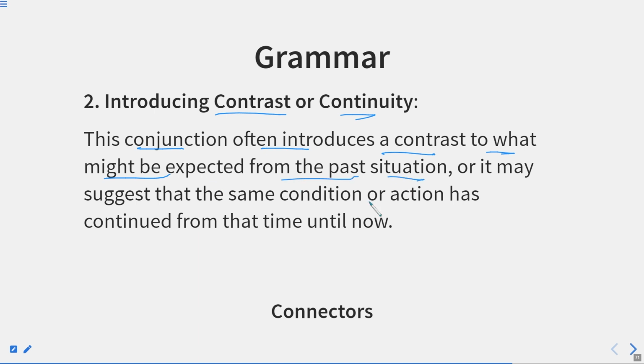What could be expected from the past situation can be changed in the sentence form only with the word even then. Or it may suggest that the same condition or action has continued from that time until now. So, the task has already happened, or it has been in continuation till now. Yet, whatever we change or expect to change is of the past part.